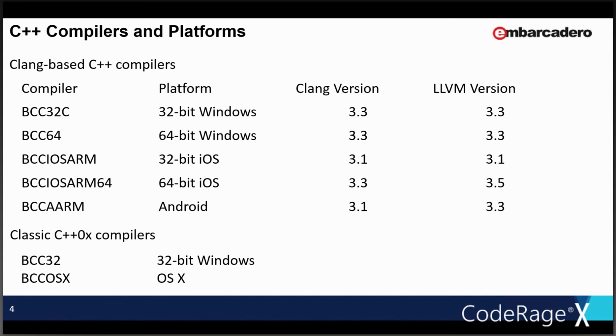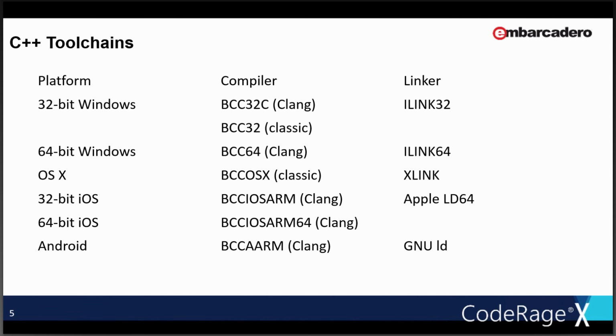There's more than just the compilers as part of the tool chain. There's the compilers themselves, of course. There's linkers, libraries, generation of code, debug symbols, all sorts of things that we talked about, right? And this is just an example of some of the bits that are going on under the covers. ILink32, ILink64, that's our linker, is that right? Yeah, those are our linkers. XLink?